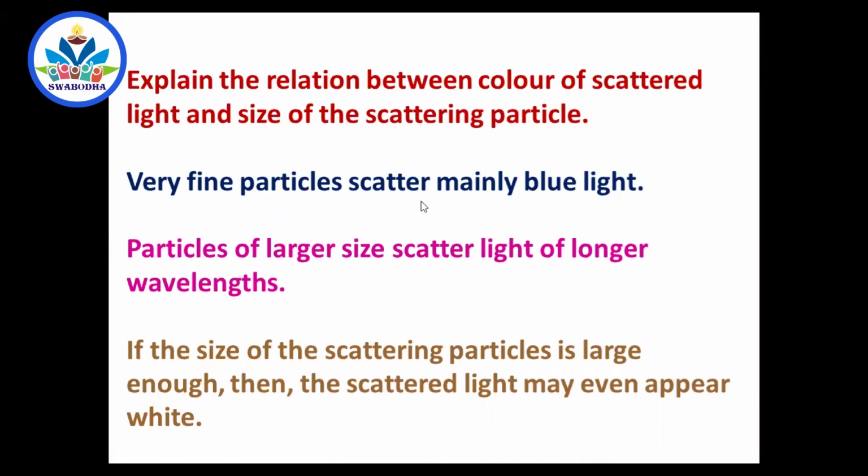Very fine particles scatter mainly blue light. Blue light is scattered more by the fine particles. If the particle size is larger, they scatter longer wavelengths. And another thing is, if the scattering particle is very large, it scatters all the colors equally. That is why